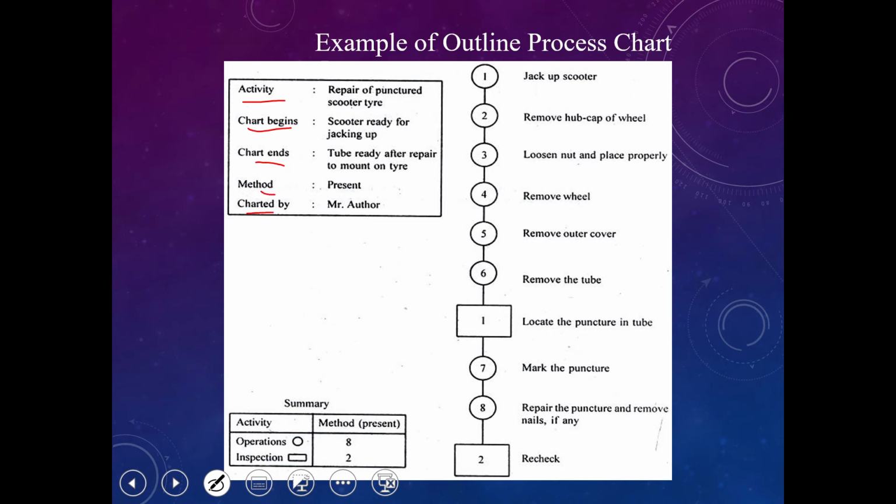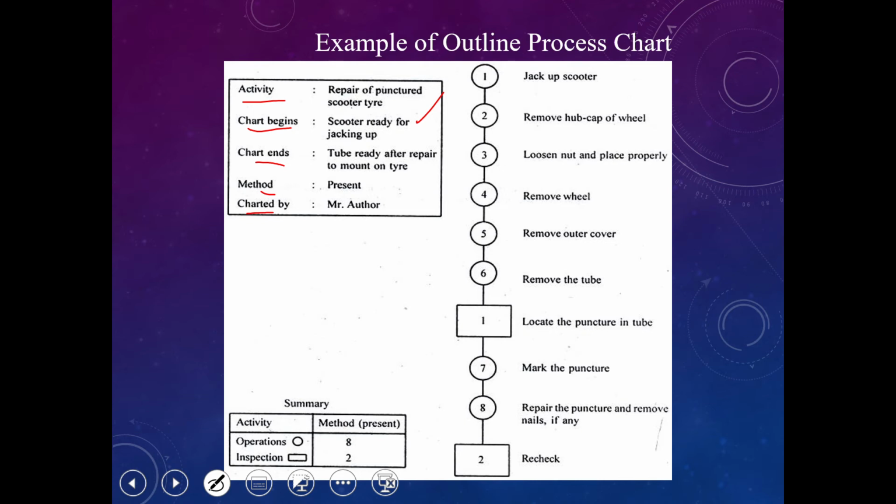They will always use this format to describe where the chart begins. For example, for repairing a punctured scooter tire, maybe they can start from removing the tire from the rim, or stopping the car to inspect the tire condition before changing.